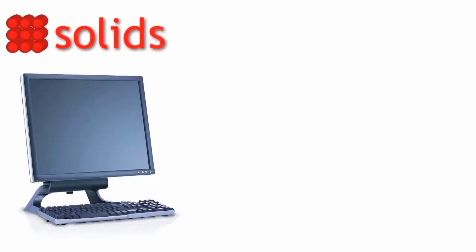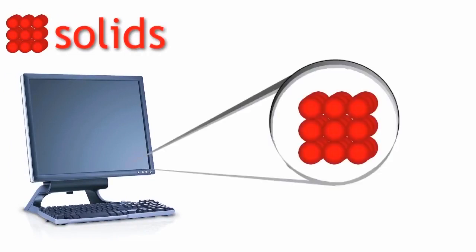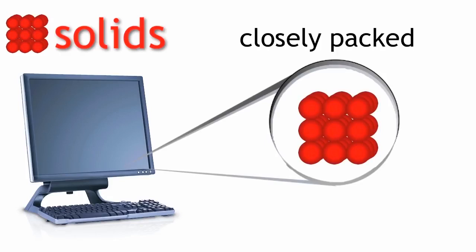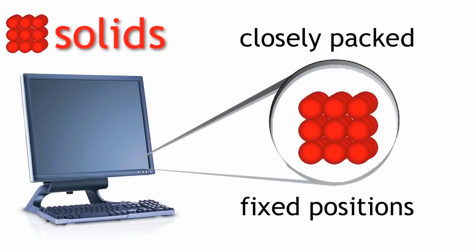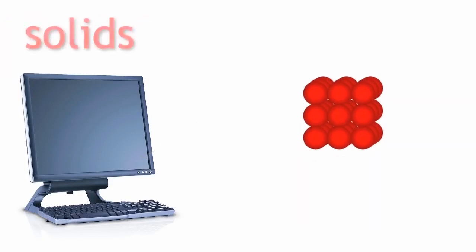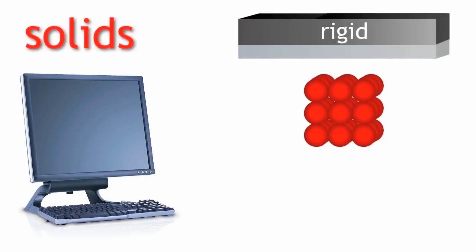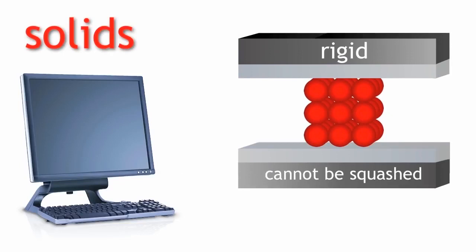Let us look at solids. An example of a solid is your computer. The properties of solids depend on how the particles in solids are packed. In a solid, the particles are closely packed in fixed positions and cannot move anywhere. So, solids are rigid, cannot be squashed or compressed, have a fixed shape and a fixed volume.